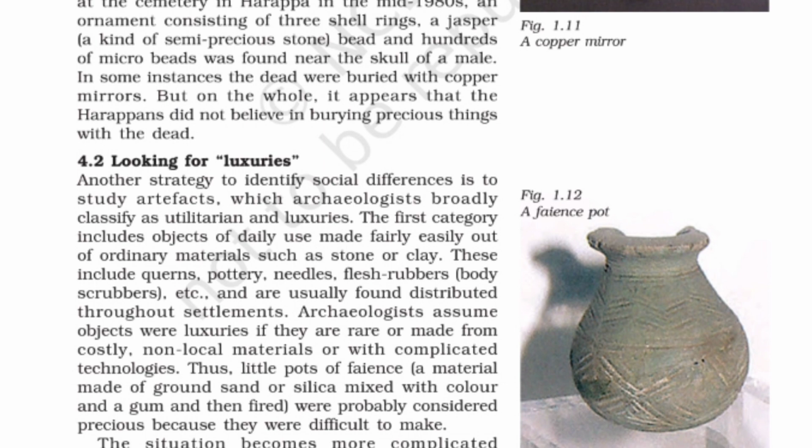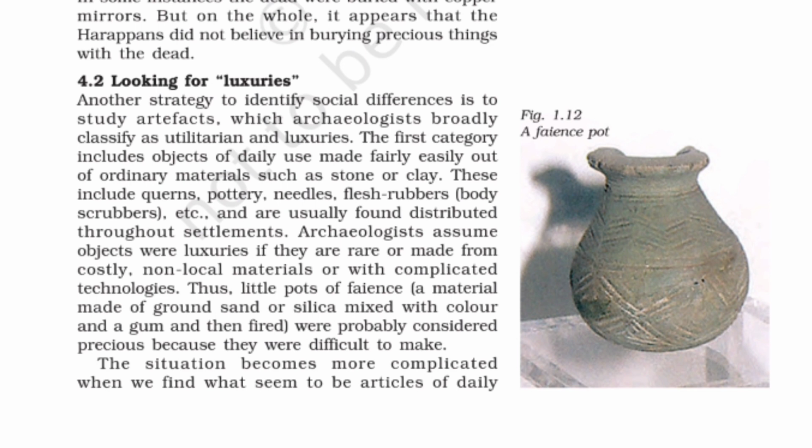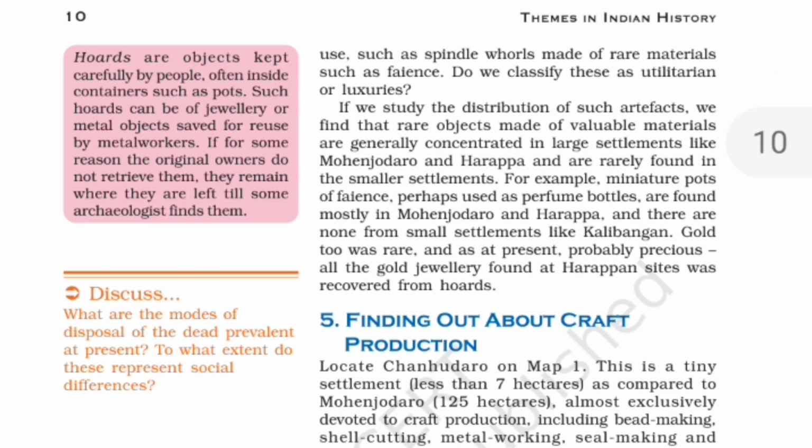Where the luxurious materials were found, archaeologists stated that maybe in that area the upper class people used to reside, and where mainly utilitarian things were found as evidence, archaeologists termed that the common people or general people used to reside over there. So these were the two strategies for tracking the social differences.